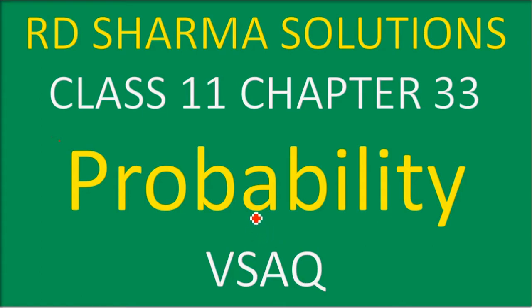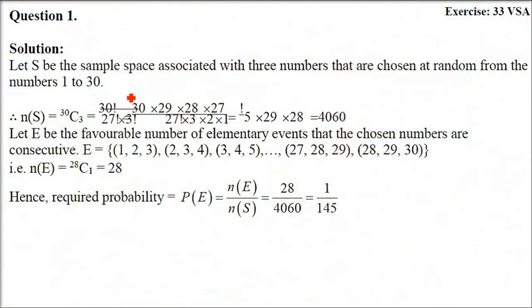VSAQ is very short answer questions, VSAQs. The first question is, 3 numbers are chosen at random from numbers 1 to 30. The numbers are being chosen randomly. Write the probability that the chosen numbers are consecutive.